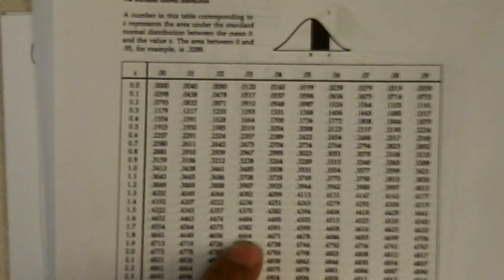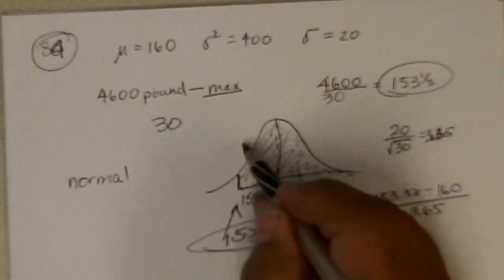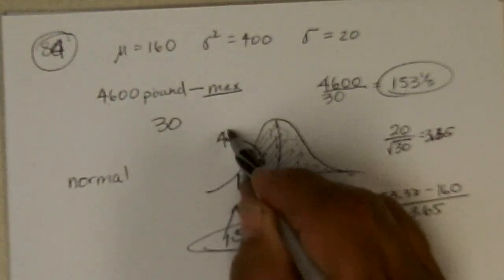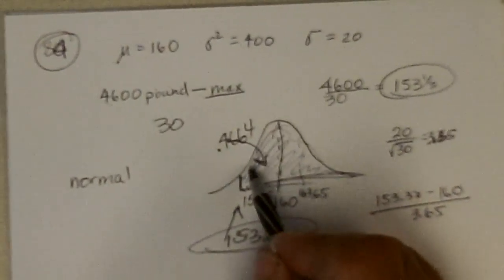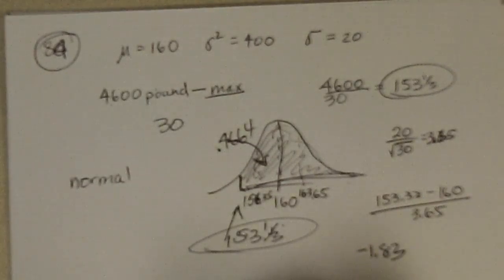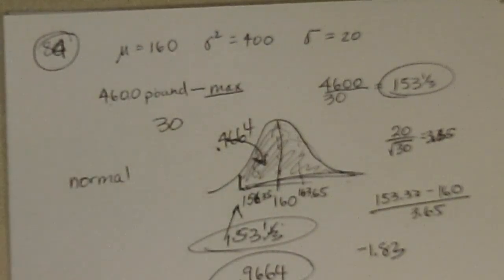And if I look up that z-score on a table, 1.83 is 0.4664. That would be the area here. And the area above would be that plus 0.5, which would be 0.9664. So there's a 97% chance that the average weight of 30 people would crash that elevator. Not good odds. So don't want to get into that elevator with those kind of odds.